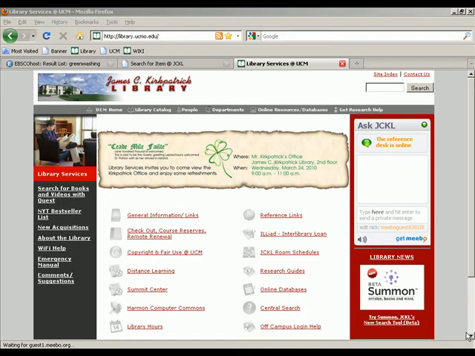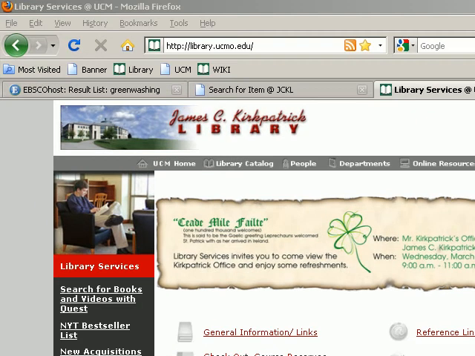Now, there is a middle step when it comes to books and physical materials that doesn't exist with journal articles, because there is a special association, a consortium in the state of Missouri, which you may have heard of. It's called MOBIUS, M-O-B-I-U-S.